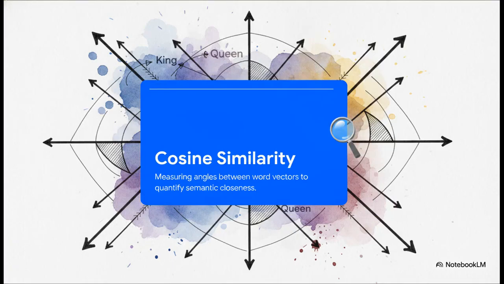This shift to dense representations meant words were now coordinates in a massive, high-dimensional space, and we measure the relationship between these coordinates using cosine similarity. It mathematically quantifies semantic closeness by measuring the angle between vectors. So king and queen find mathematical proximity because their vectors point in roughly the same direction. Simplistic one-hot encoding placed every single word at a perfect right angle to every other word, isolated and completely devoid of context. Cosine similarity actually maps the geometry of meaning.